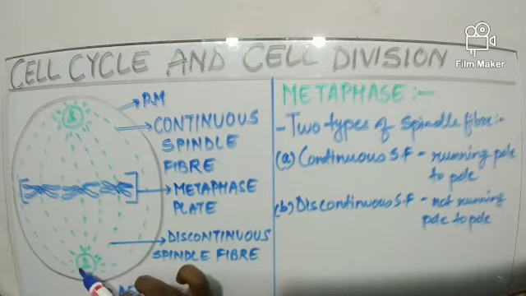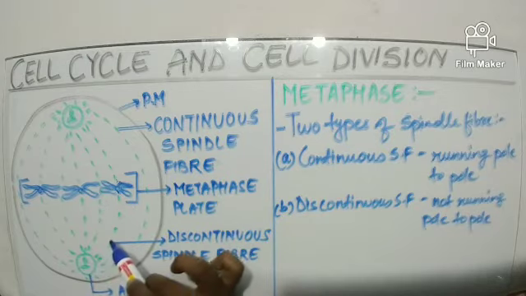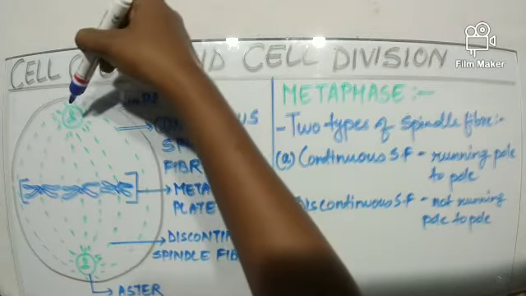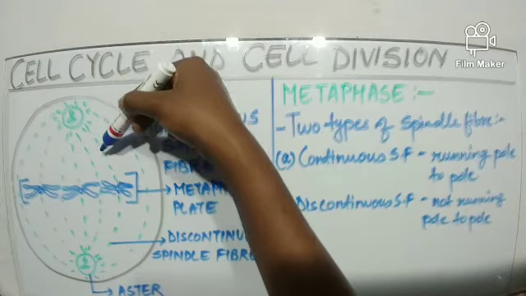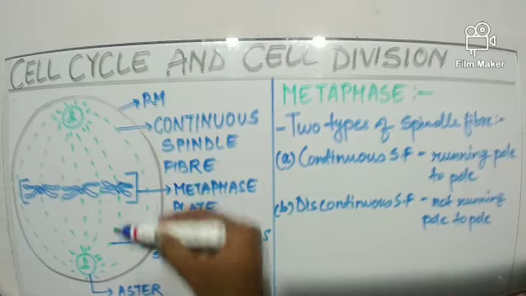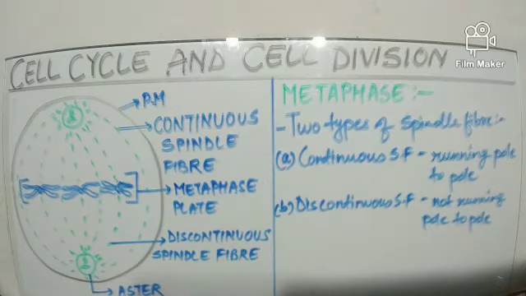So the fiber which has started from here is not able to reach the other end, and the fiber which has arisen from here is not able to reach the other end. So these discontinuous fibers are called chromosomal fibers, or they are known as tractile fibers.